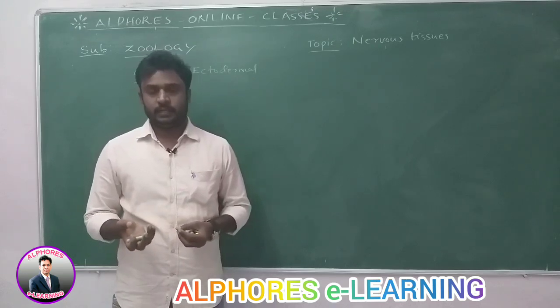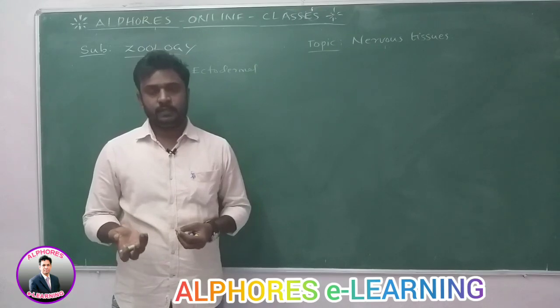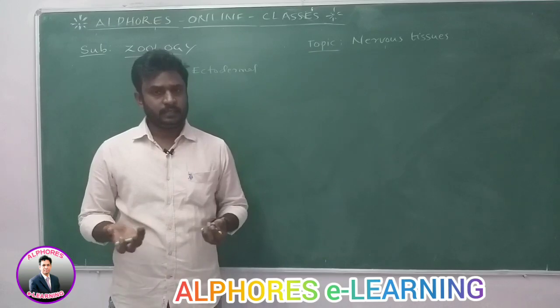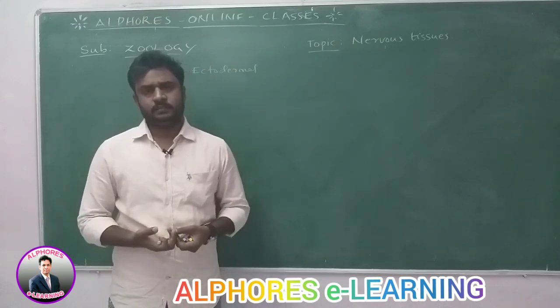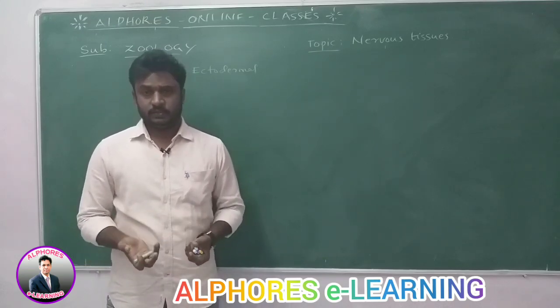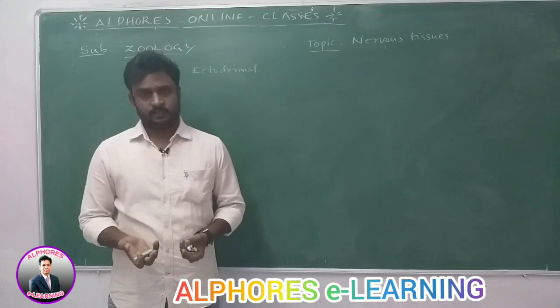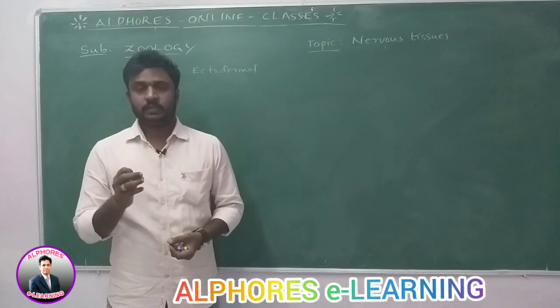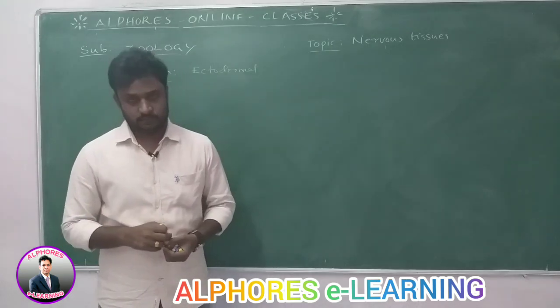Epithelial tissues arise from the ectoderm, endoderm, and mesoderm. Then connective tissues. So, what are connective tissues? Connective tissues are mesodermal in origin. Then muscle tissues are also mesodermal in origin. Nervous tissues are ectodermal in origin. Ectoderm gives rise to the nervous tissues.